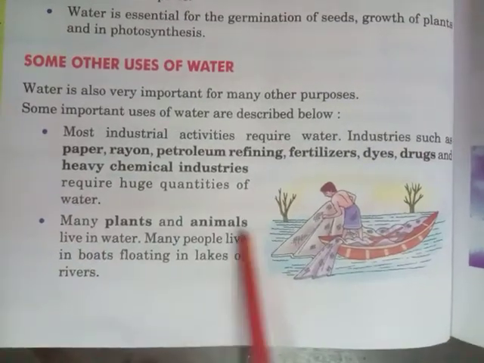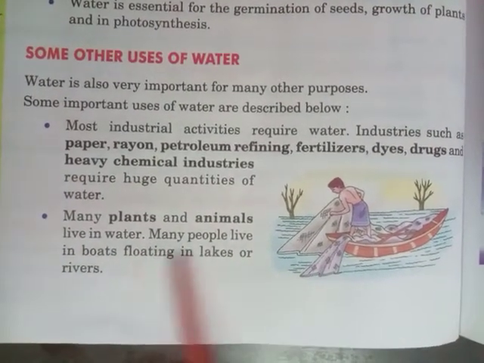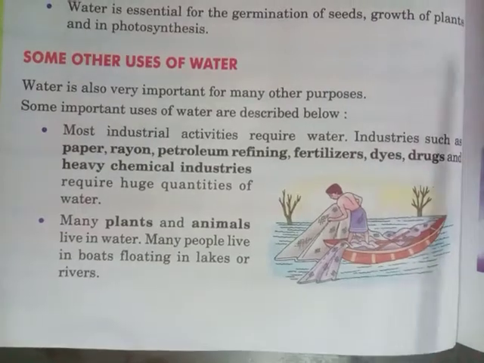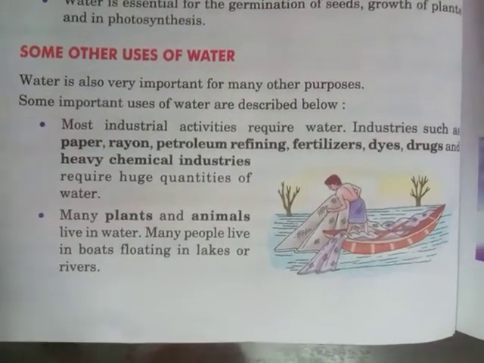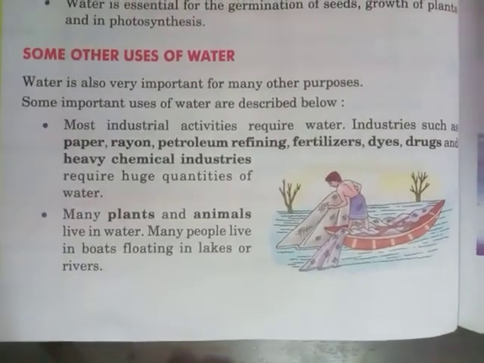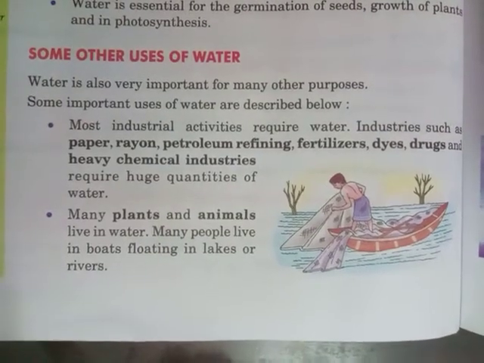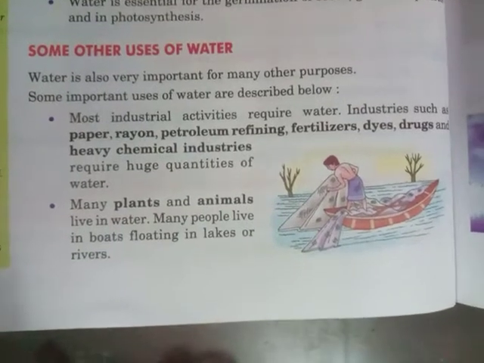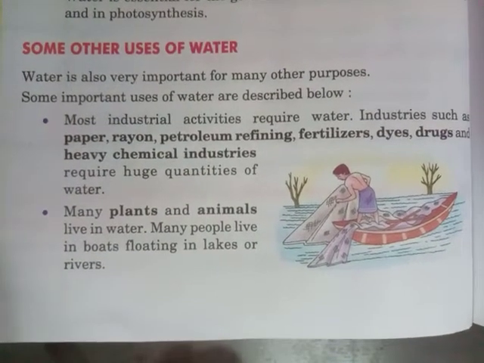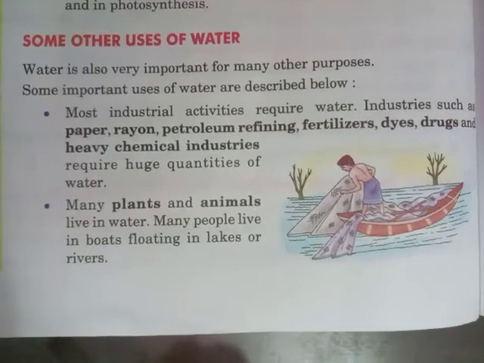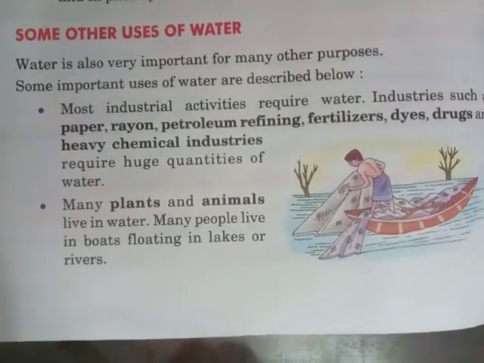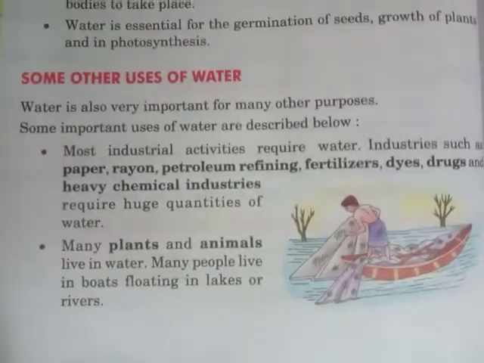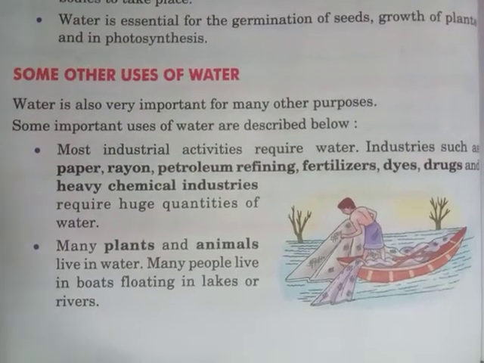Many plants and animals live in water. Many people live in boats floating in lakes or rivers. Children, you know that some plants are aquatic plants, some are hydrophytes, and some animals are called hydrocoles. So they survive in water. Water is their natural habitat, or you can say natural home, and without water they cannot survive.